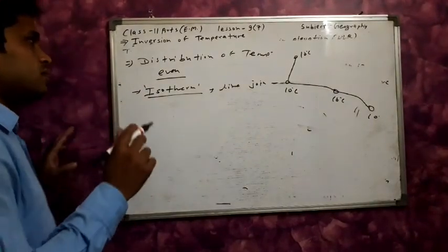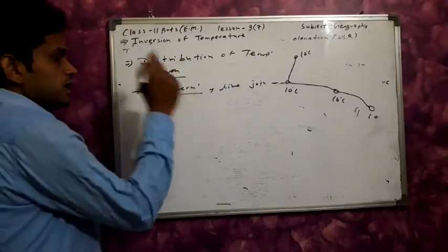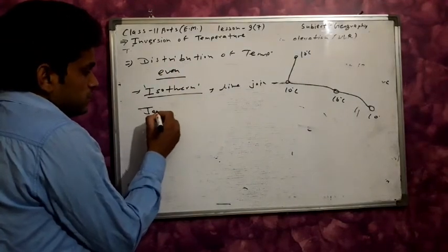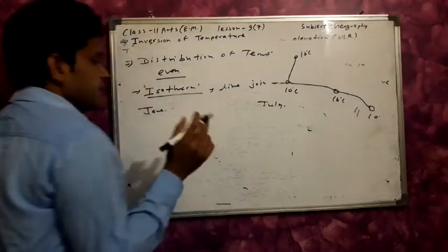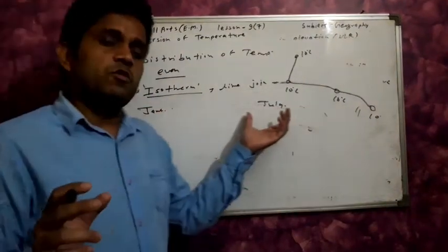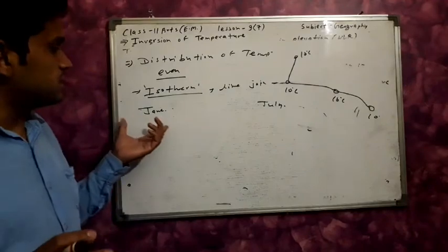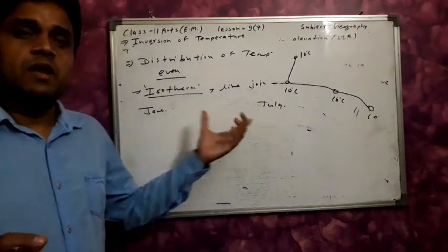Then we discuss the distribution of temperature through the January isotherm and the July isotherm. In the northern hemisphere the isotherms have curves, and in the southern hemisphere the isotherms are parallel to the latitudes.